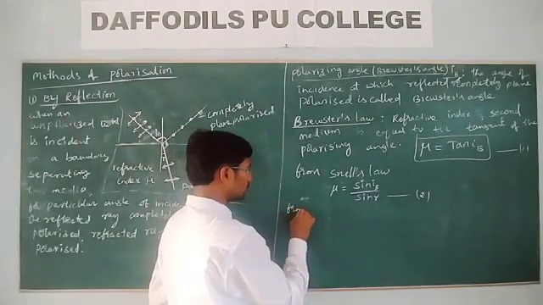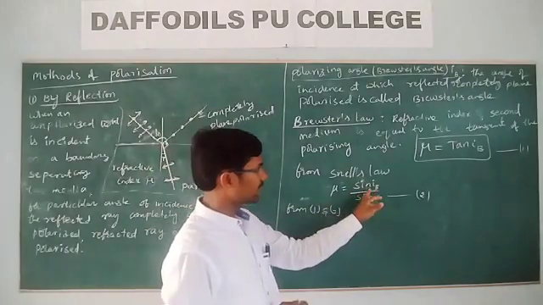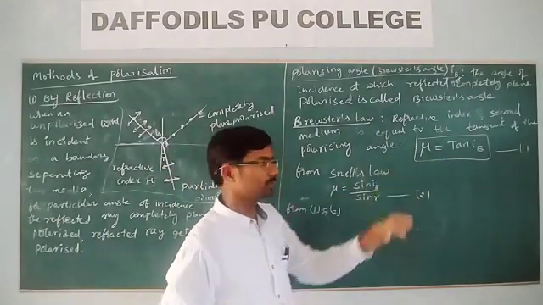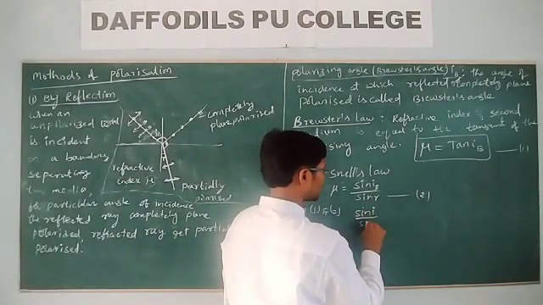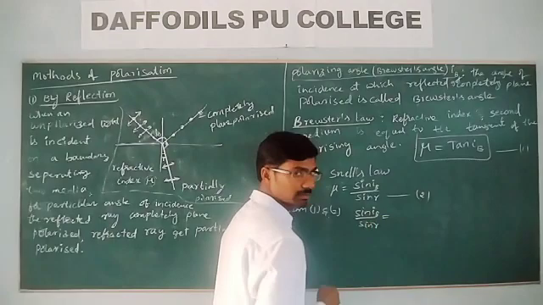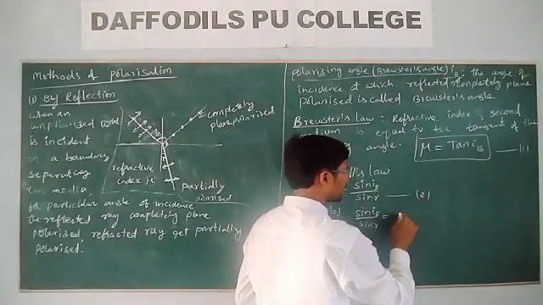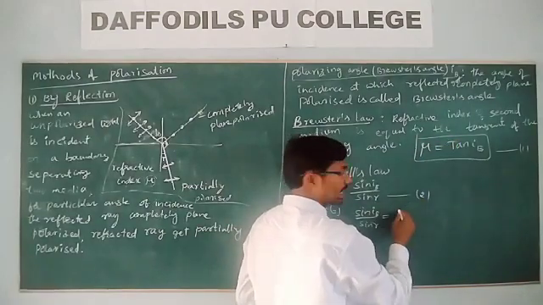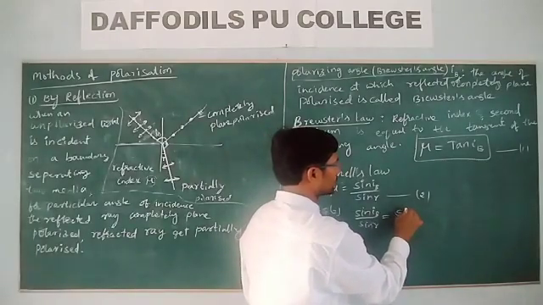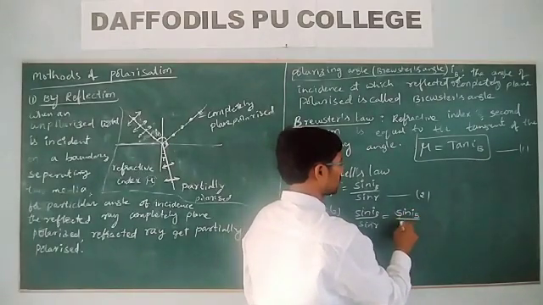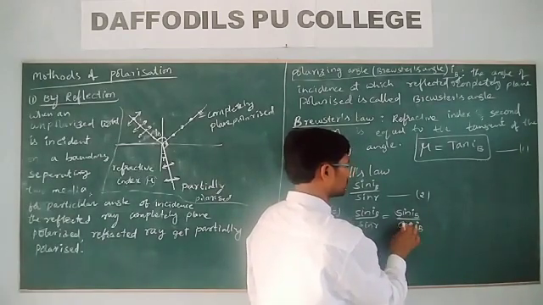Then from 1 and 2, what can we write? Sin IB by sin R is equal to tan IB. Tan IB is equal to sin IB by cos IB.